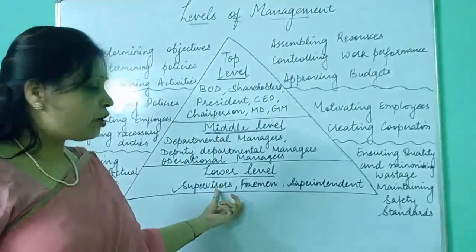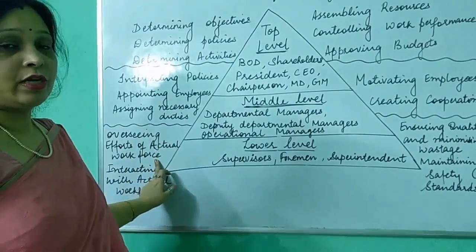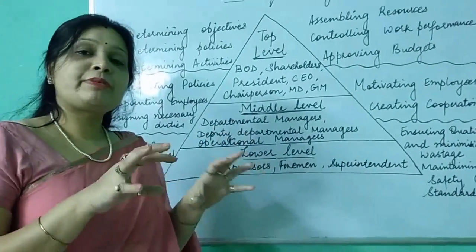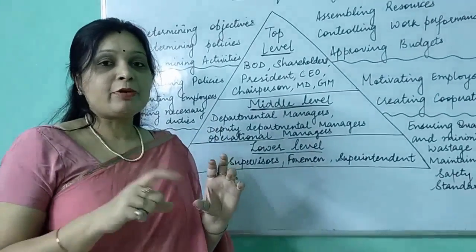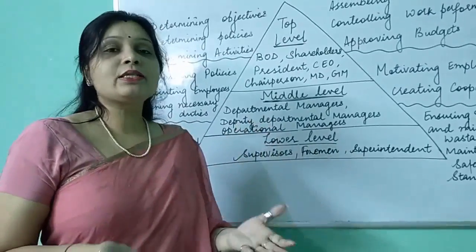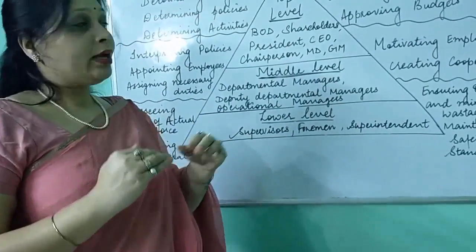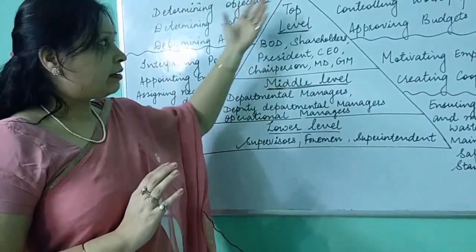So what are the functions of the lower level? First is overseeing the efforts of the actual workforce. Now what do you mean by actual workforce? Actual workforce means the laborers or the workers. We use this word workforce for the number of employees, the number of workers we have in our organization at the platform level.